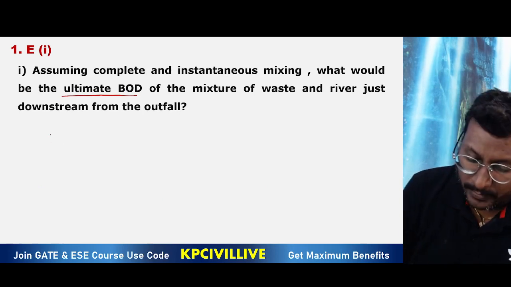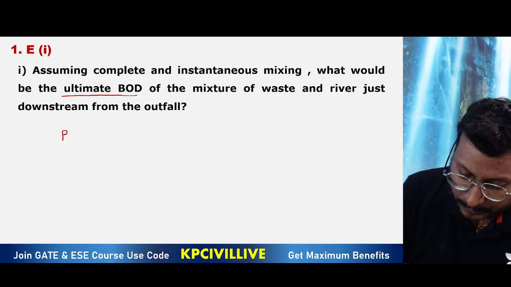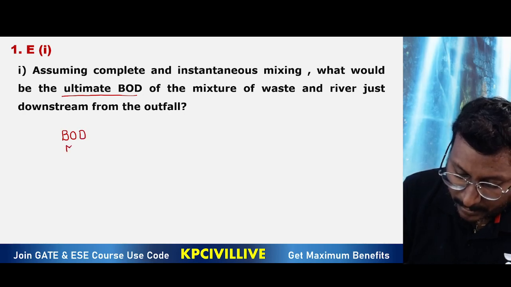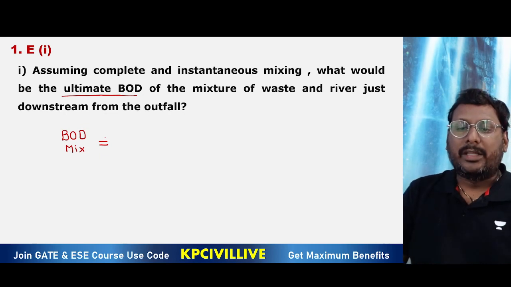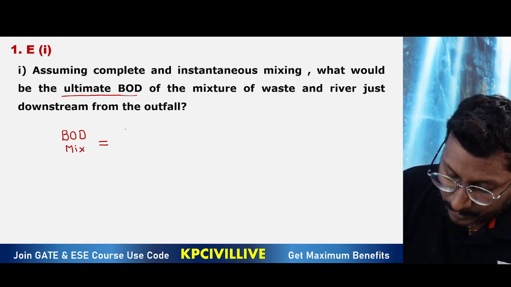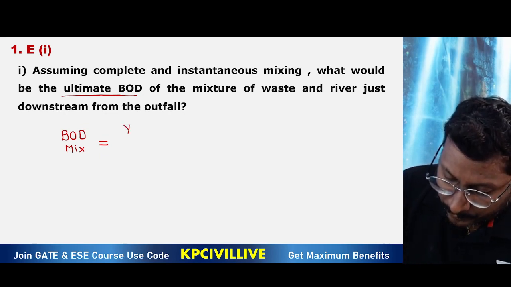So you just go with the regular formula. Mix BOD, the weighted average formula we are having. We discussed the same mix BOD weighted average formula. So what you can take?